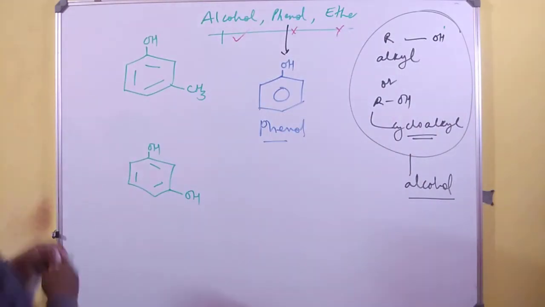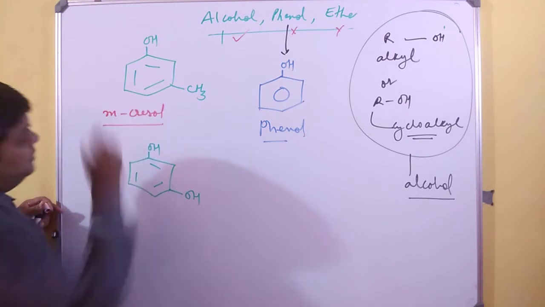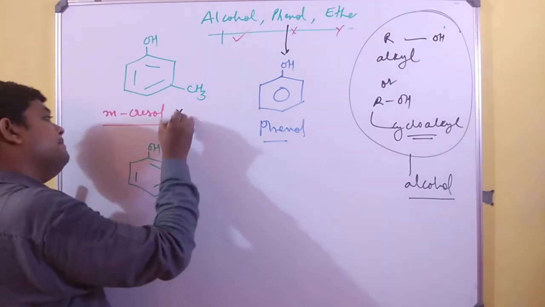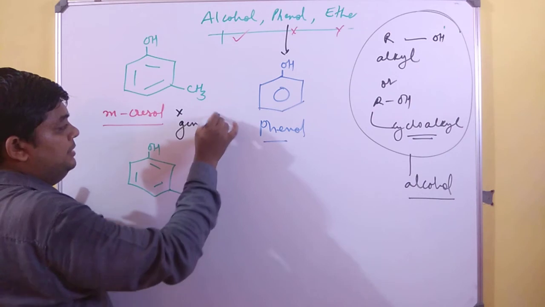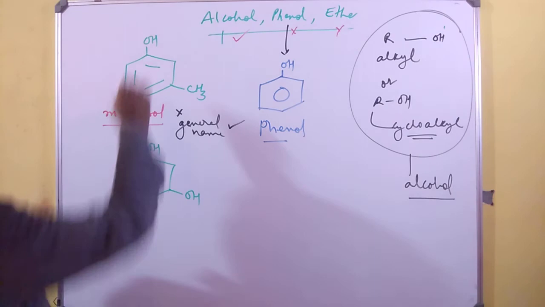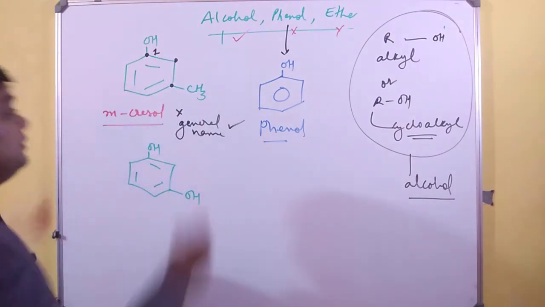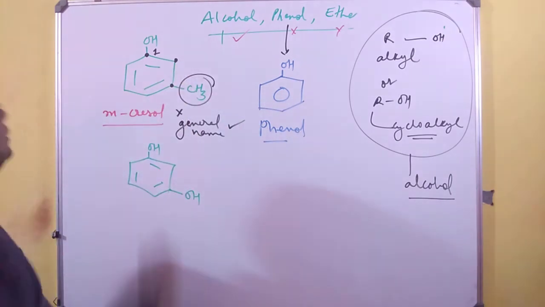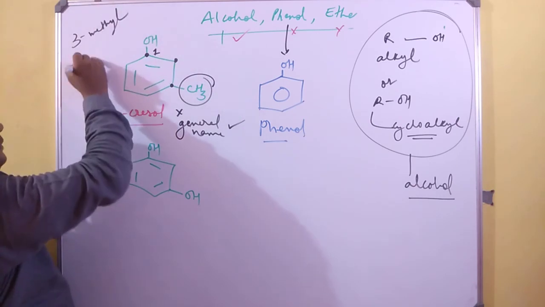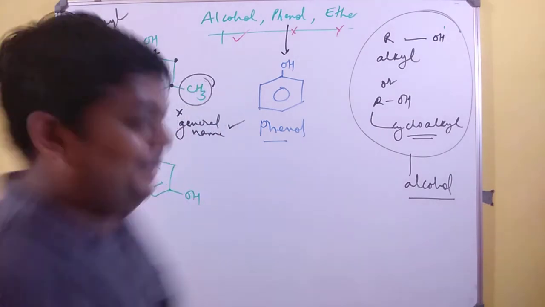See, we all will say very quickly, it is metacresol. Absolutely right. But it is not IUPAC. It can be considered as a general name. Definitely yes. Then what about IUPAC? This carbon has to be given 1 number, 2 number and 3 number. And on number 3, you have a methyl group. So it will be written as 3-methylphenol. Now it is okay. 3-methylphenol. So remember this thing very well.